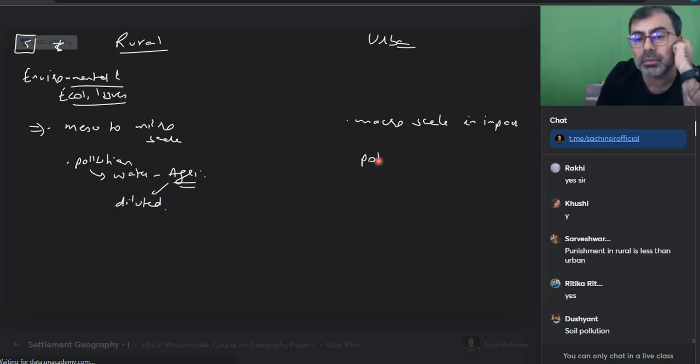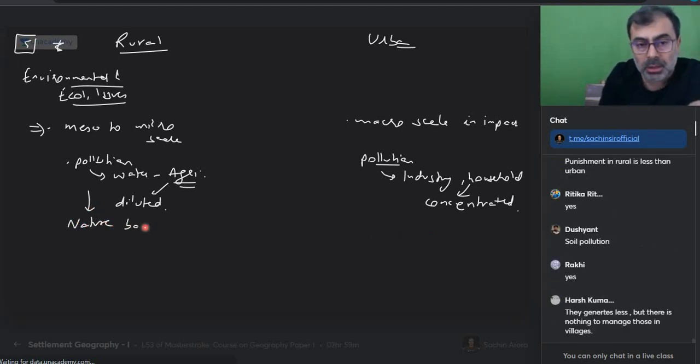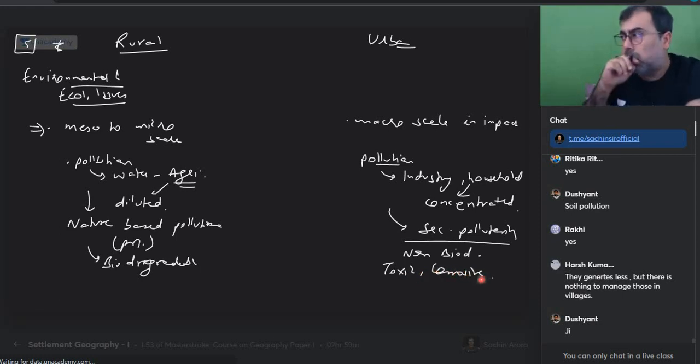Here, what kind of pollution do we have? We have industry and household, and mostly that pollution is concentrated. True or not? Big challenge or not? The nature of pollution, nature-based pollutants, mostly primary pollutants, biodegradable waste, mostly, yes or no? इधर क्या होने वाला है? Secondary pollutants, non-biodegradable, toxic, corrosive. Big problem or not, everyone? I hope you are able to see that.